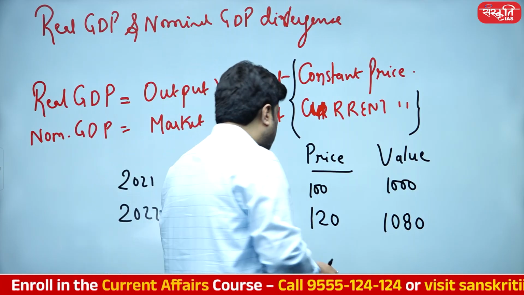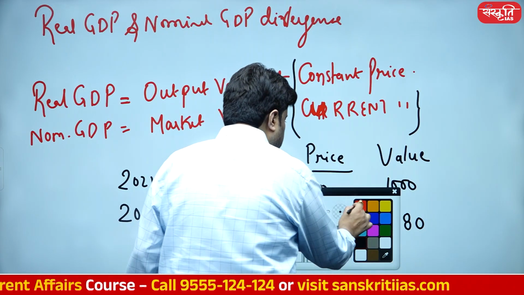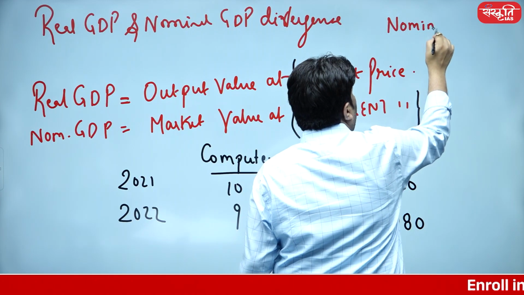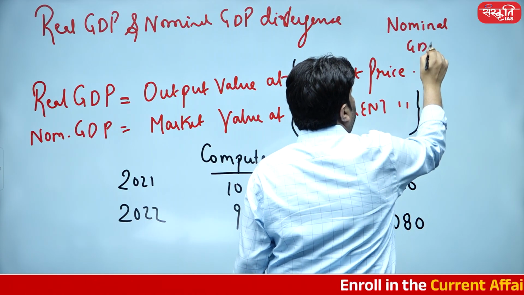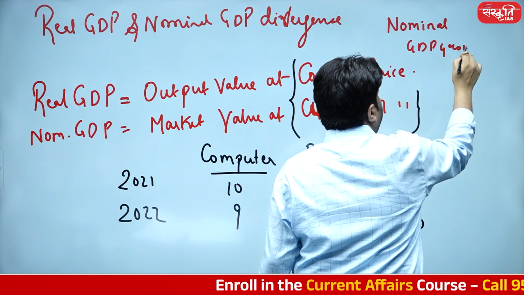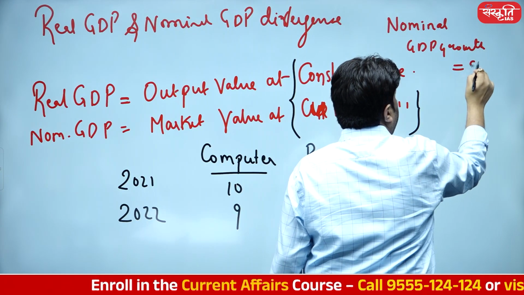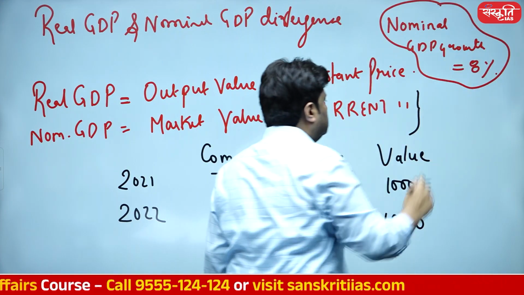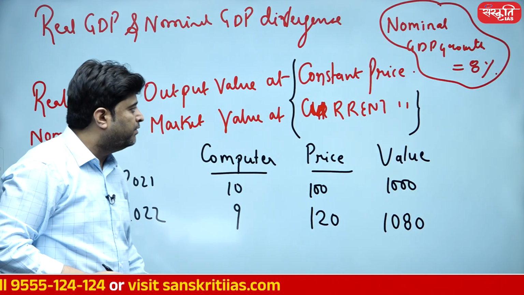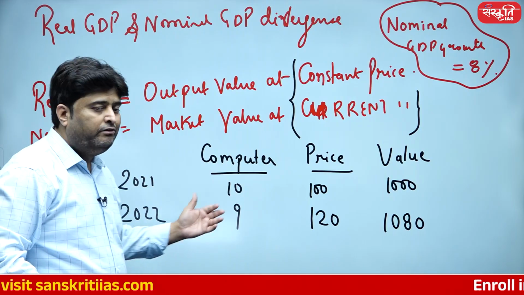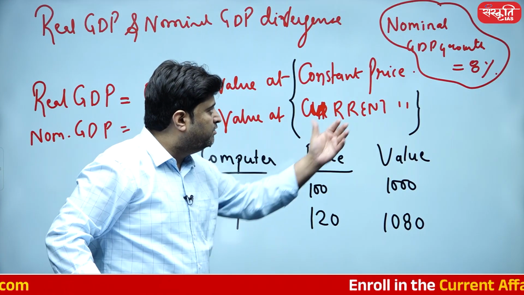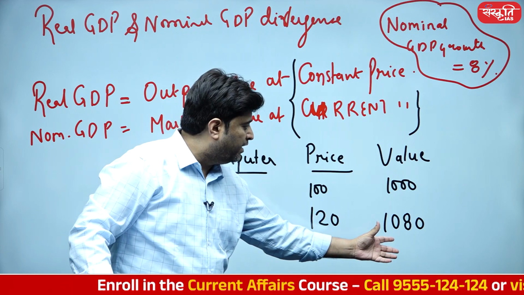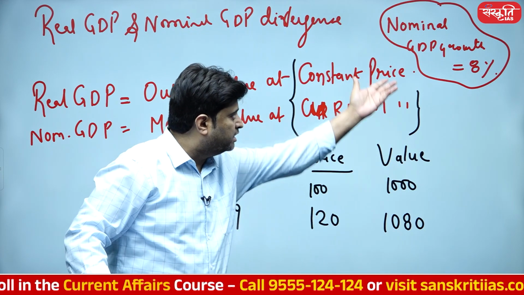So it means nominal GDP growth is 8%, isn't it? It's 8%. After all, why is it 8%? The answer is quite clear in front of you. After all, it's a nominal GDP growth at the current price. So current price is 1080, compared with the 1000, the growth is 8%.